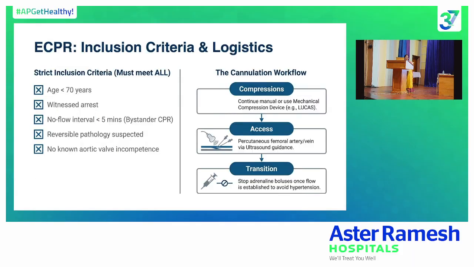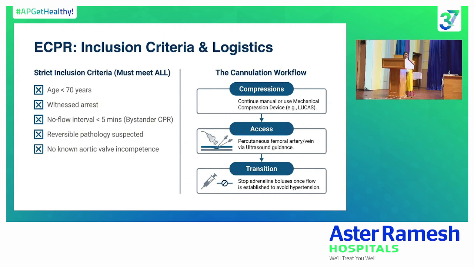So what are the inclusion criteria? Age should be less than 70 years, it should be a witnessed cardiac arrest, the no-flow interval should be less than 5 minutes, and we should have a reversible pathology, and there should be no known aortic